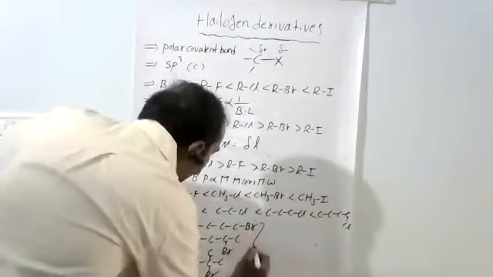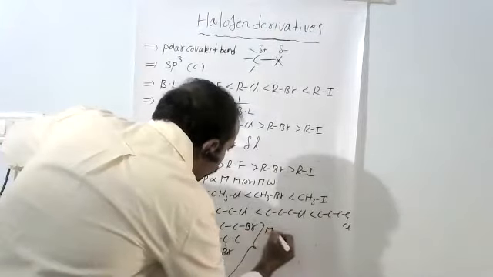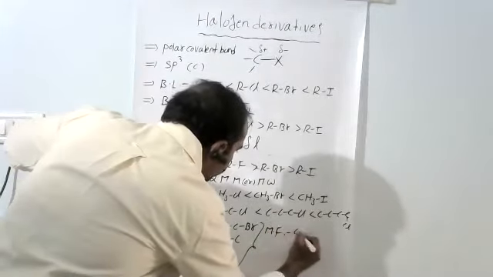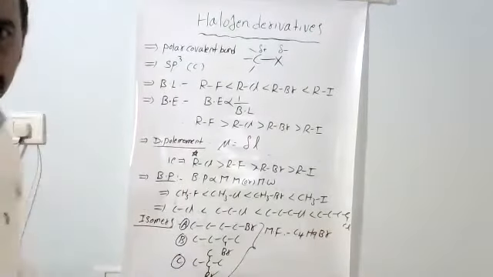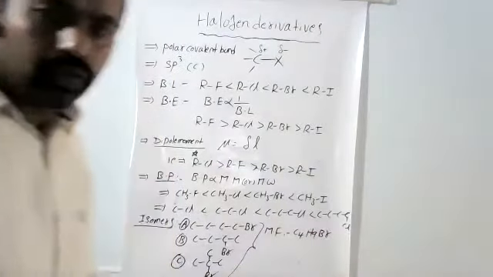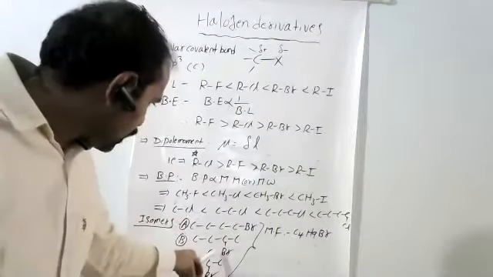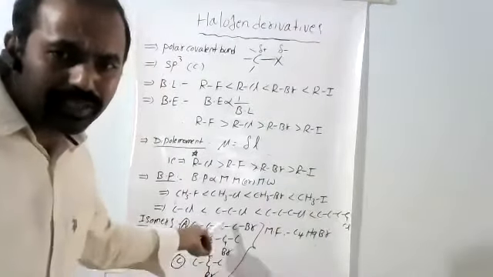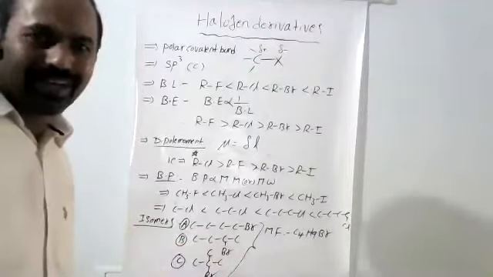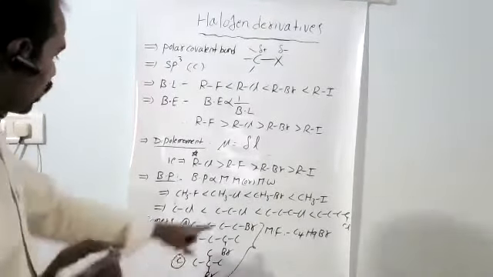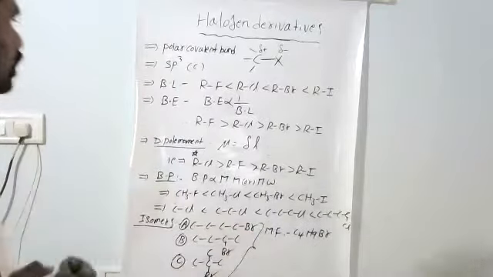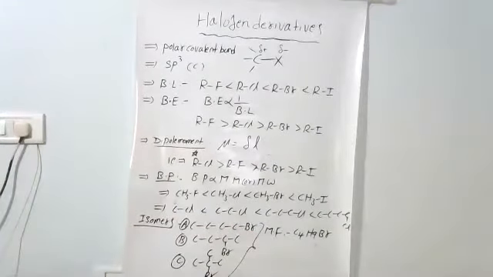These all have the same molecular formula. What is the molecular formula? C4H9Br. Take the carbons: 4 carbons, and hydrogens: H9, then Br. So these are called isomers: different compounds having the same molecular formula.